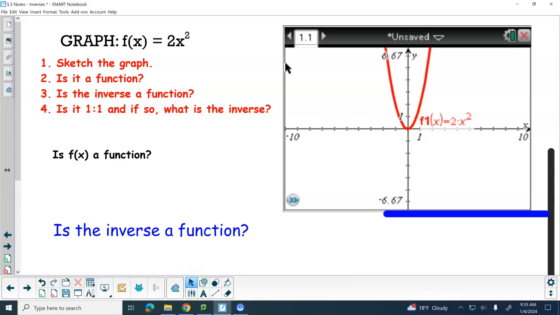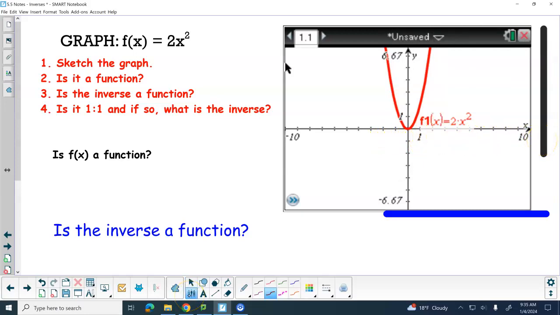That's test number 1. Is what we're looking at a function? Yes, the vertical line test passes. f of x is a function.